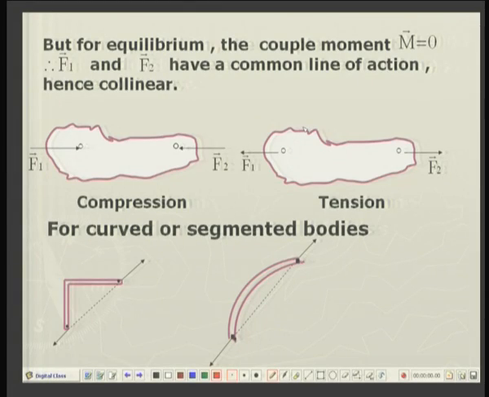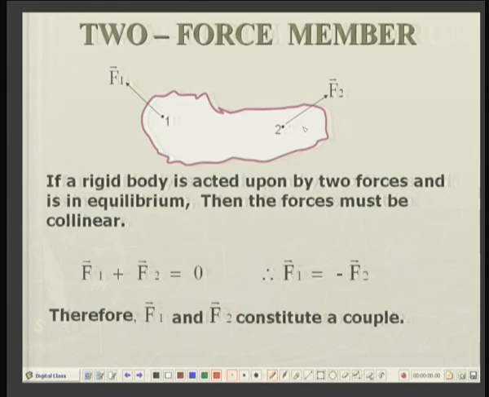Now, let us go to one very important concept, namely the concept of two force members. Sometimes there is a rigid body which we are told is subject to only two forces and the body is in equilibrium.